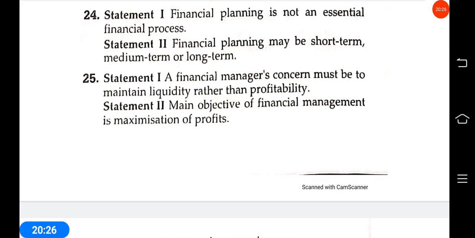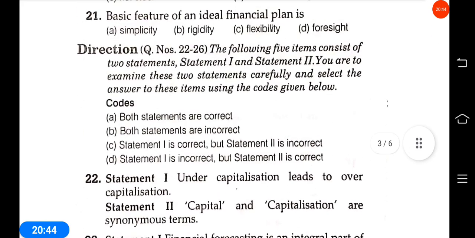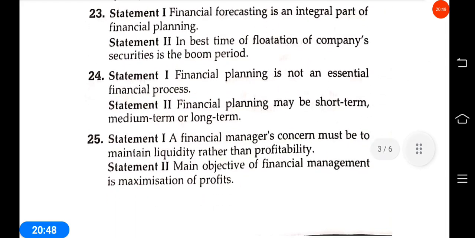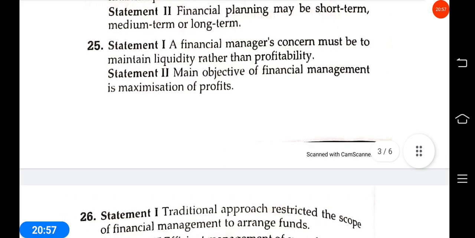The main objective of financial management is to maximize profit. Statement 2 is correct. Sorry, excuse me. Answer 25 should be both statements are incorrect. The main objective of financial management is not the maximization of profit. Maximization of wealth is the main motto.